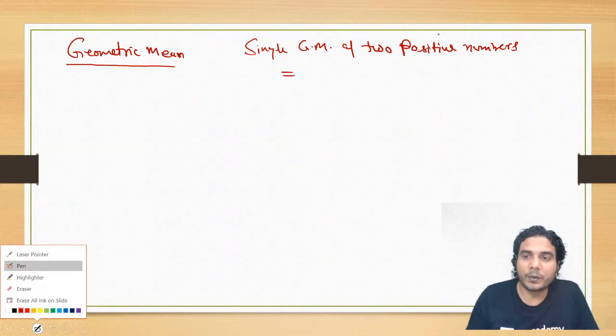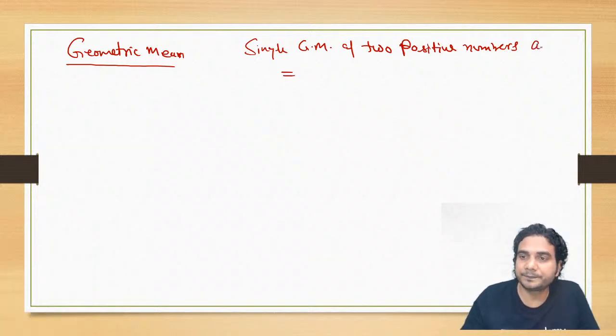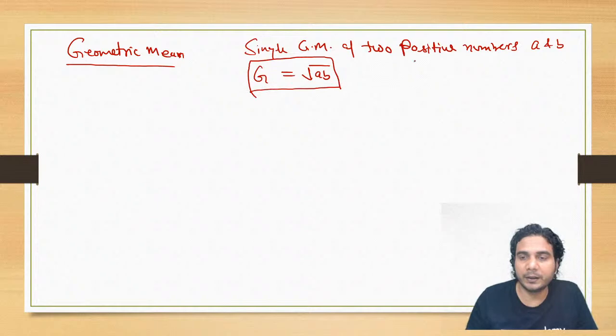So two positive numbers A and B. Let's take it G, and G is nothing but under root of AB. All right, so this is the simple geometric mean, and it falls on the number line. If you want to see it, if this is the midpoint, then it is slightly less than the midpoint.